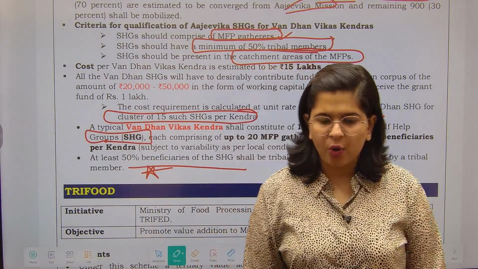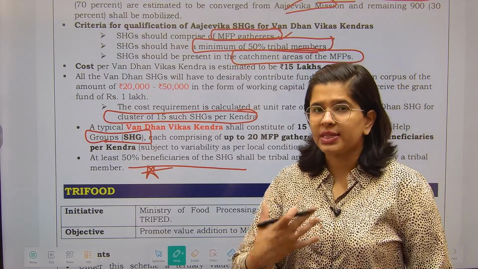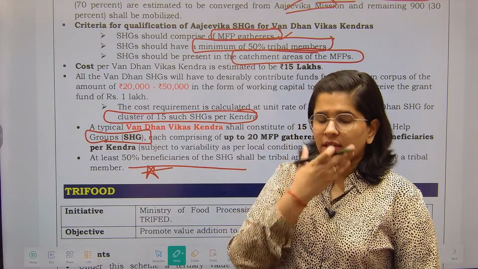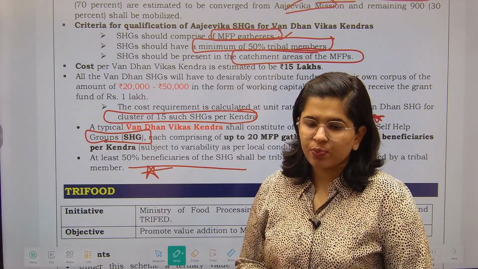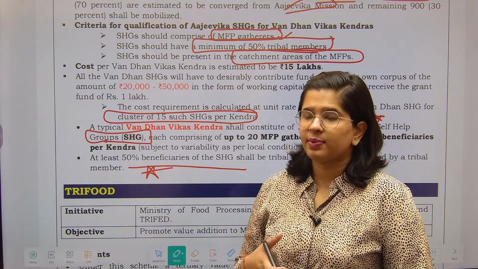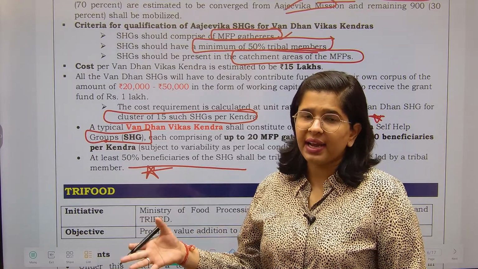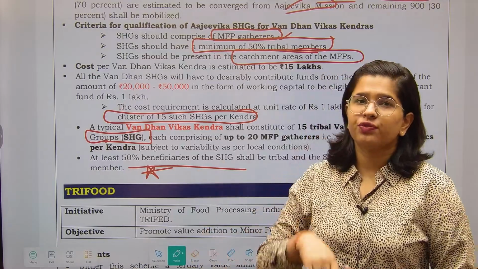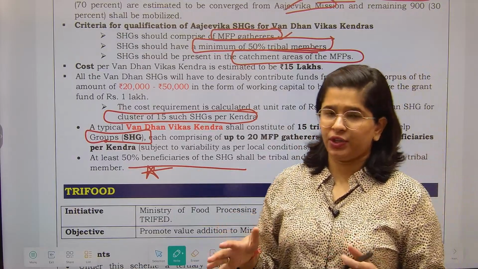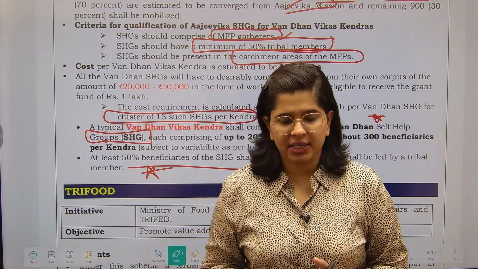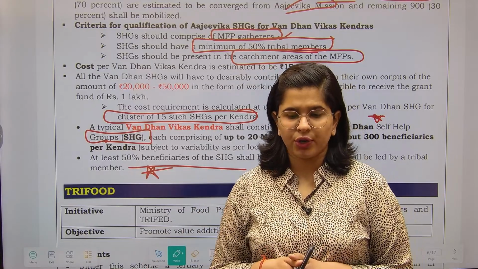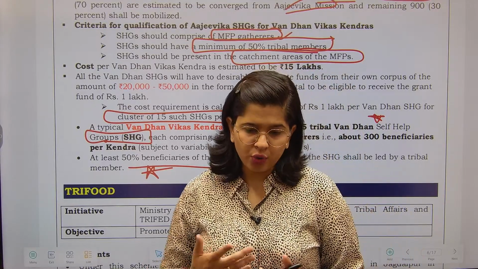You have seen how many Vandhan Kendras we are going to establish, right? What are the eligibility requirements? What is the cost per Vandhan Kendra? It has been estimated to be 15 lakh. Why 15 lakh? Because 15 SHGs will be operational and we estimate 1 lakh per SHG as the cost to operate.